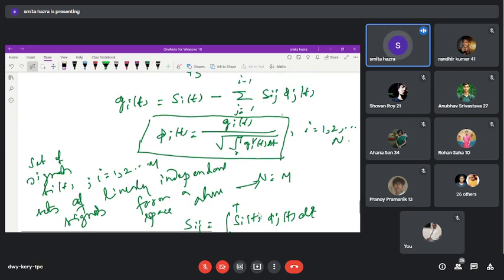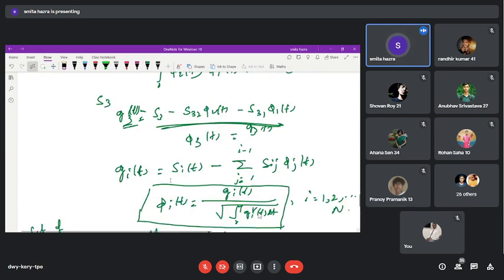That we have written several times. So that is the whole thing we are considering under this Gram-Schmidt orthogonalization process.